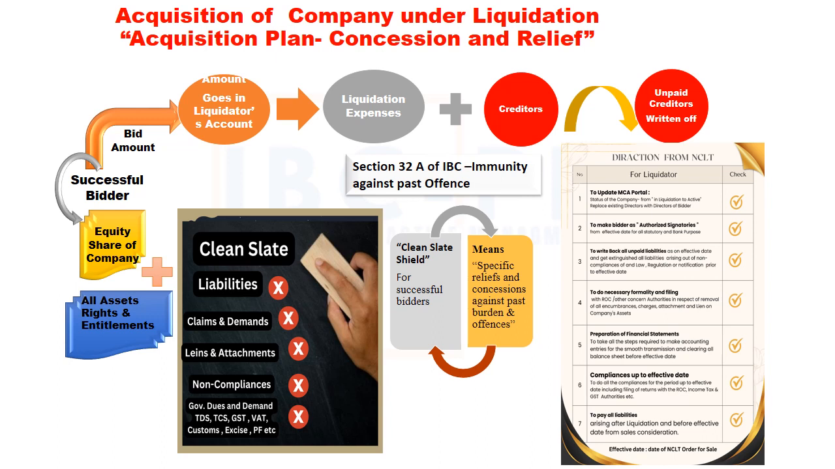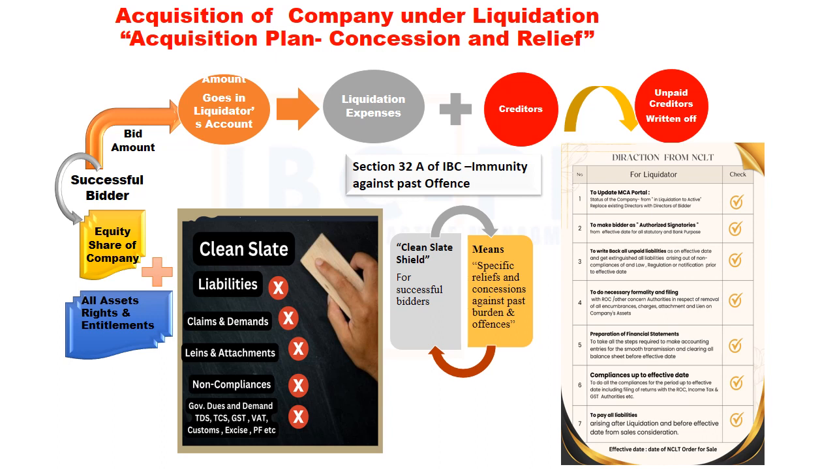In order to make the transfer smooth, the bidder needs to ask for specific directions from NCLT to order the liquidator that from the effective date: 1. To write back all unpaid liabilities as on the effective date and get extinguished all liabilities arising out of non-compliance of any law, regulation or notification prior to the effective date. 2. To do the necessary formalities and filings with MCA and other concerned authorities in respect of removal of all encumbrances, charges, attachments and liens on the company's assets.